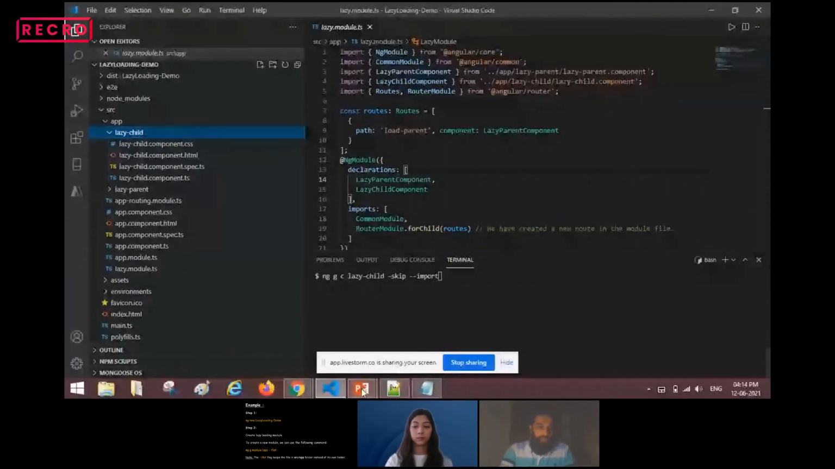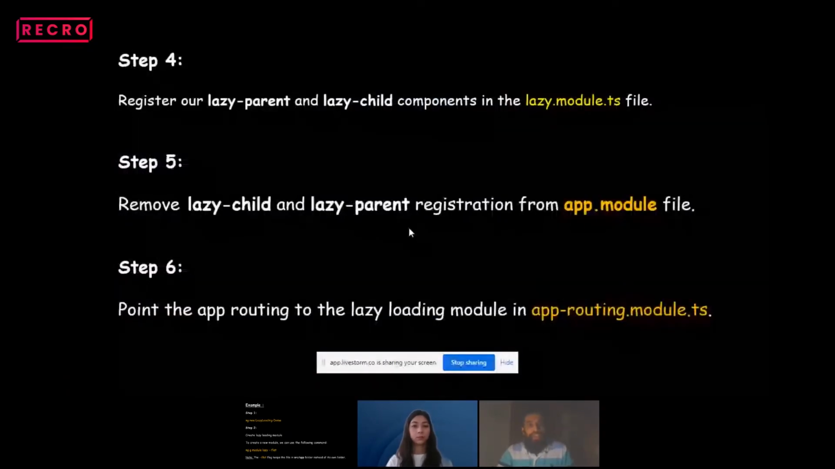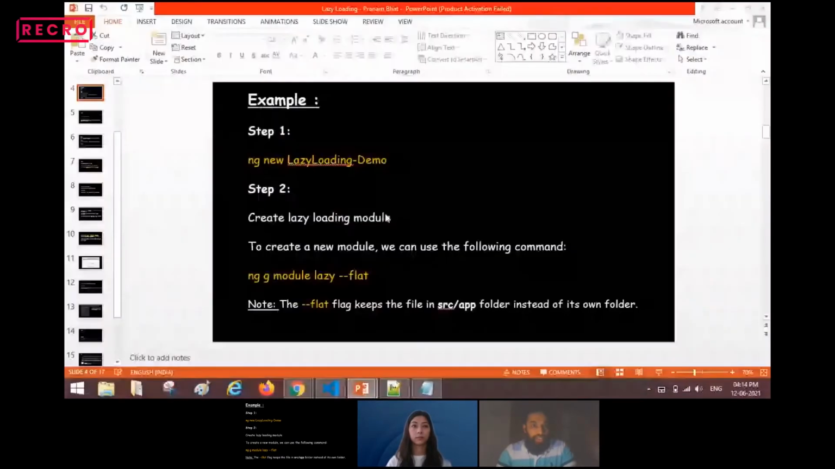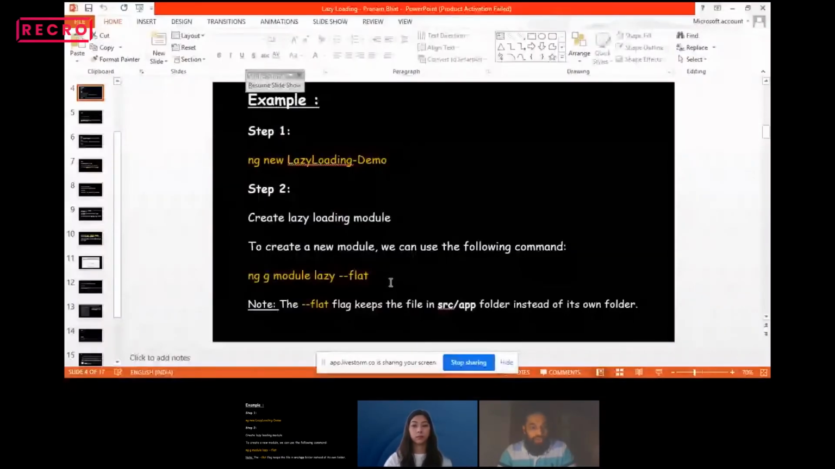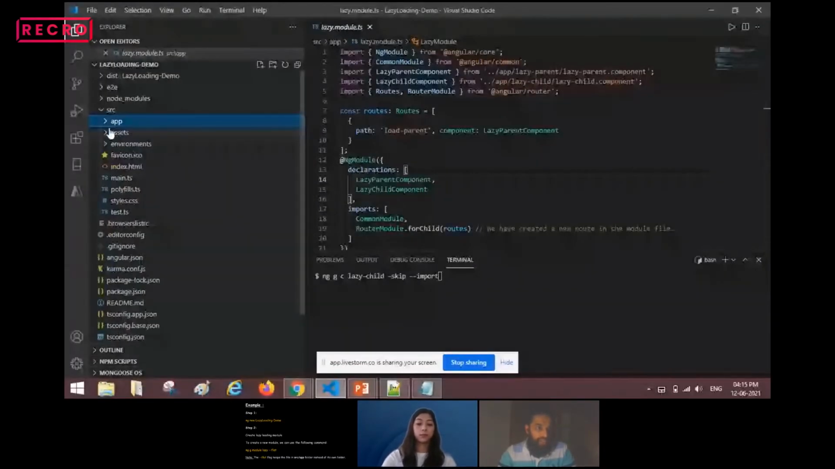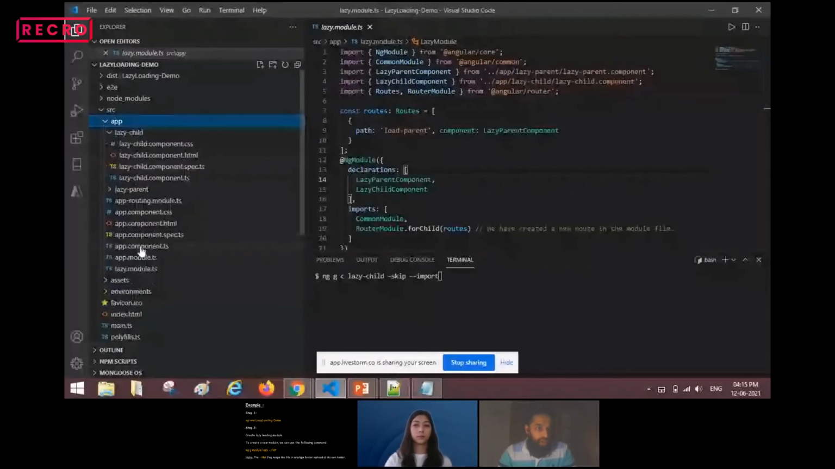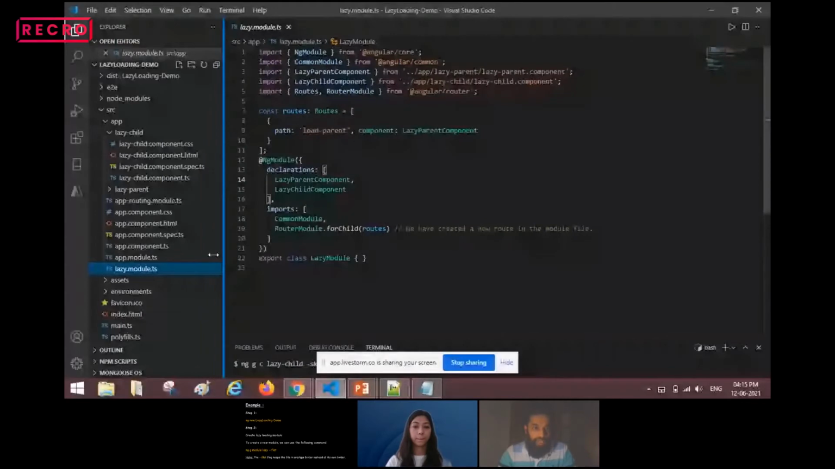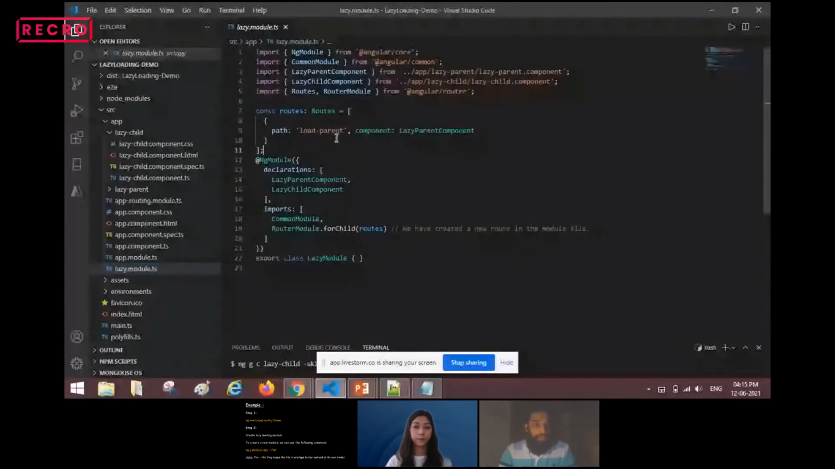Next, we have to register our parent and child components in the lazy.module.ts file. This lazy.module.ts file was generated at the beginning, when we executed the lazy module command. We will see how to register the parent and child in the lazy module. Let's go to the lazy.module.ts file. I'm minimizing the screen and I will show you. This is the lazy.module.ts file.